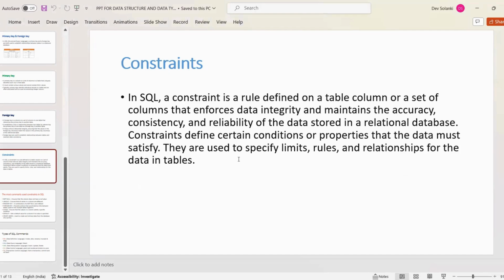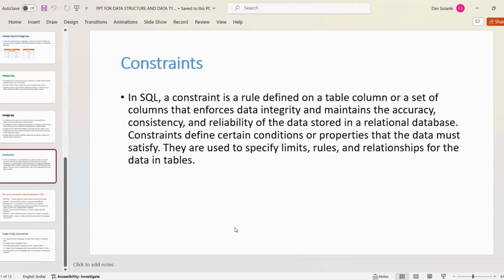They are used to specify limits, rules, and relationships for the data in tables. A simple example of constraints is a condition we put so that in future we cannot have errors in whichever query we have written. So for future analysis and fewer chances of mistakes, we use constraints.